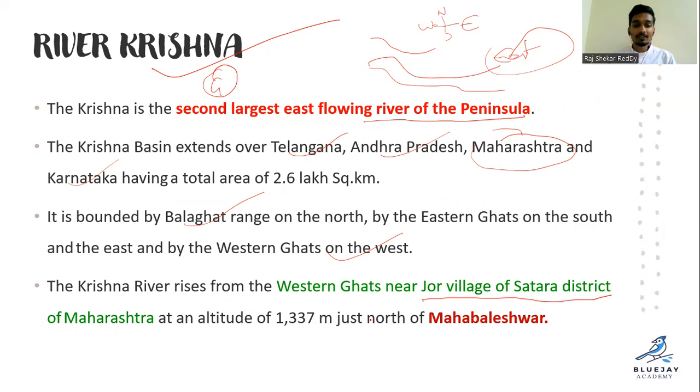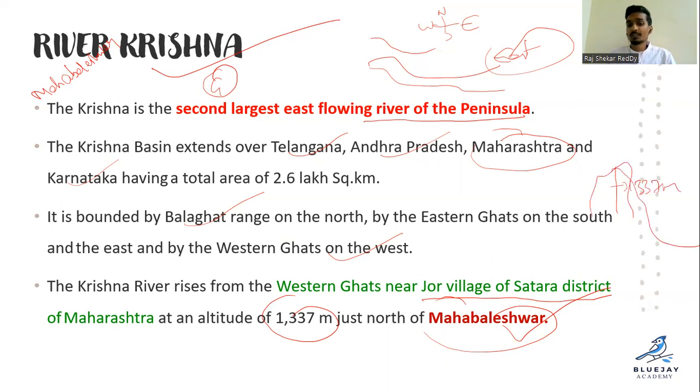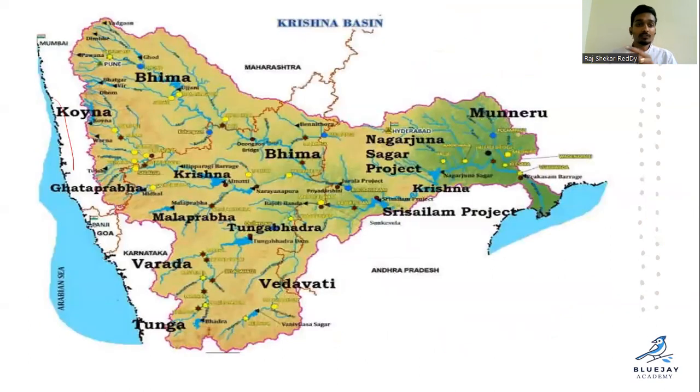So, altitude north of Mahabaleshwaram. Remember Mahabaleshwaram: Krishna means Krishna is mighty, Mahabaleshwar, remember it like that. It is also a very famous temple, Mahabaleshwaram. So altitude of around 1300 meters, right? Very high. So almost 1300 meters we have a hill. So it is originating in this region in the north of Mahabaleshwaram. Remember the name, very important. So this is the area.